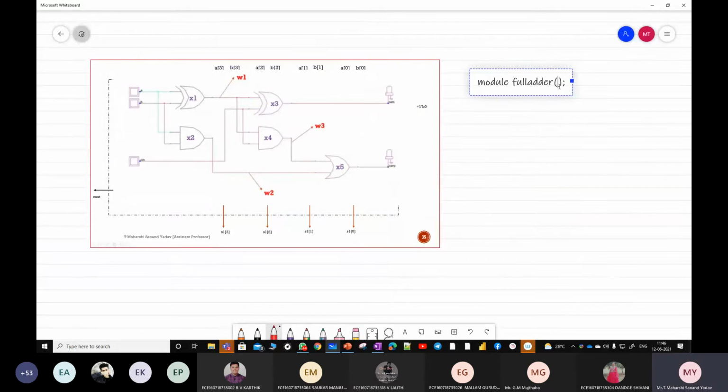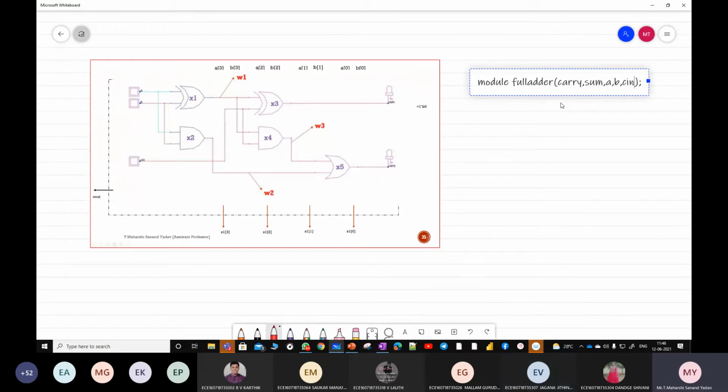Apart from Shivani and Manjunath, others please try to respond. Tell me the code for the full adder. Module name. What will be the port list? Carry, A, B, C. Okay, the output is carry. Next, sum. A, comma, B, comma, Cn.